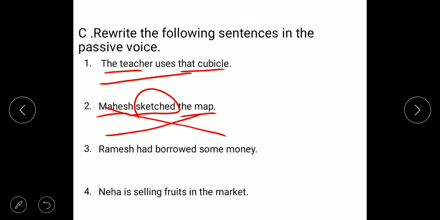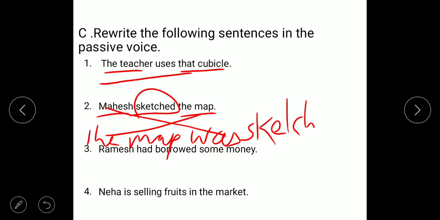The map, map is singular, then map was. Okay, the map was sketched, third form also sketched. The map was sketched by Mahesh.